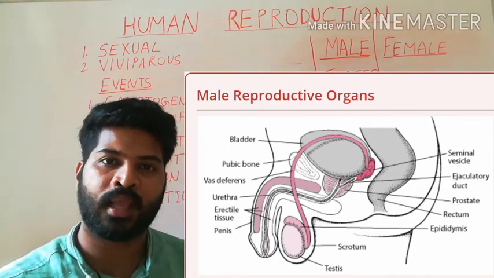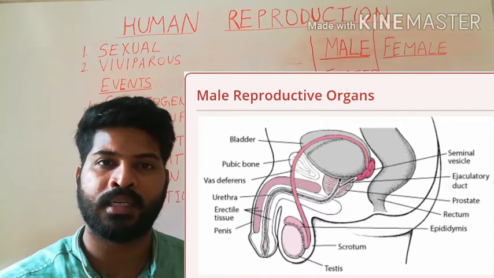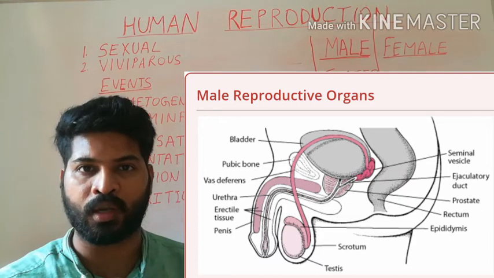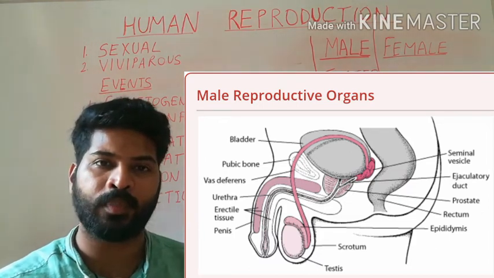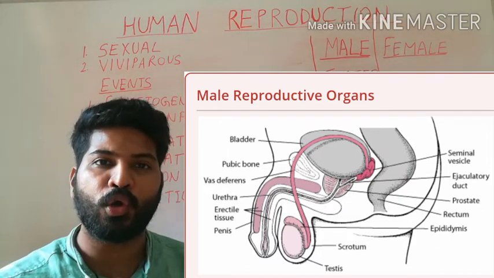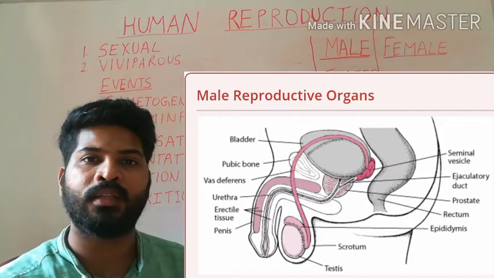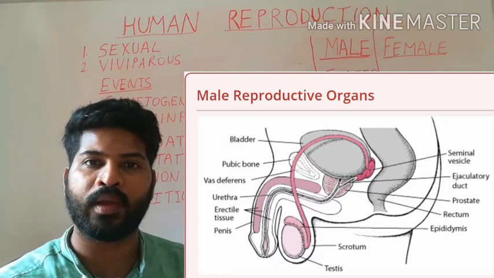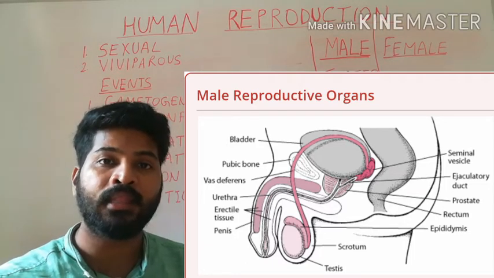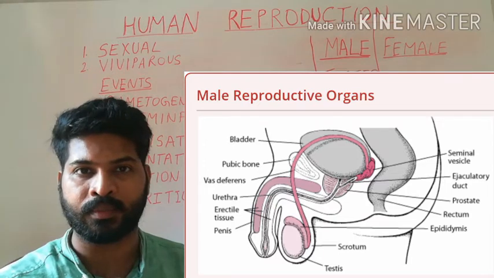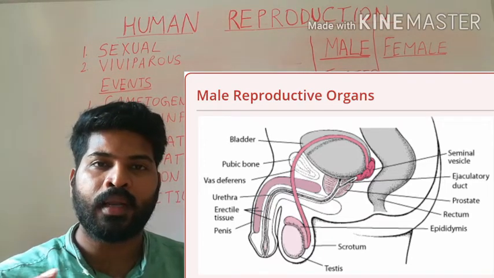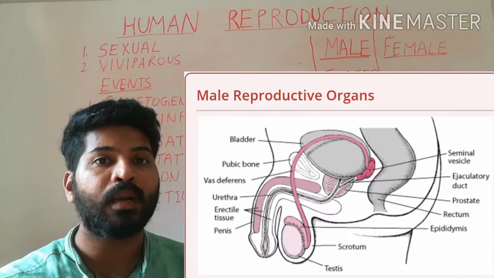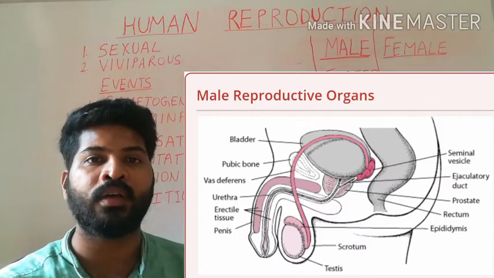This testis, as you can see in the diagram, is present inside a sac-like structure called the scrotum. The scrotum provides a lower temperature for the testis. The temperature is around 2 to 2.5 degrees Celsius lesser than the internal temperature. This low temperature is very much essential for the event of spermatogenesis, the production of sperms.